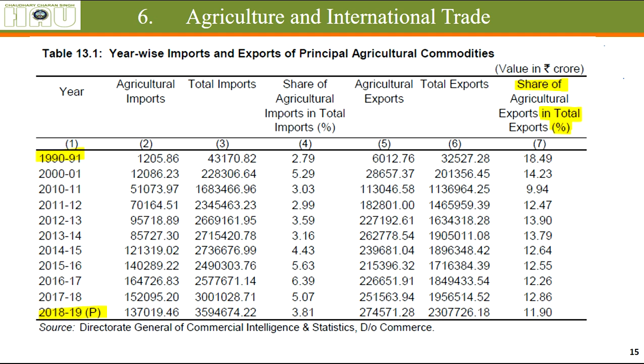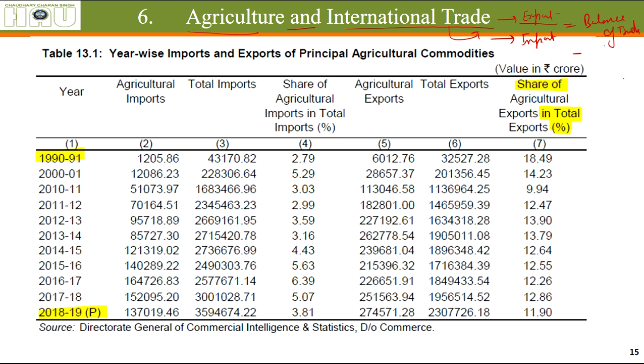Now, agriculture and international trade. International trade means export, when we are sending things out of the country, and import, when we are buying things from foreign countries to feed our population. These two things are concerned with international trade. Export minus import is called balance of trade.